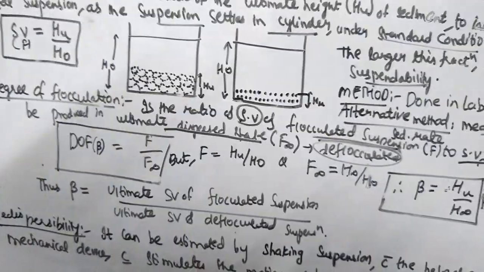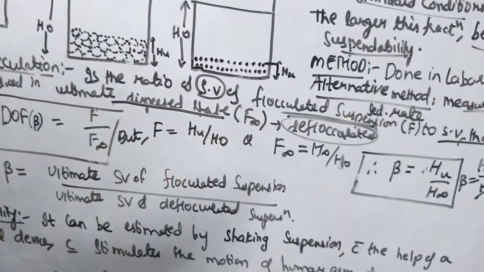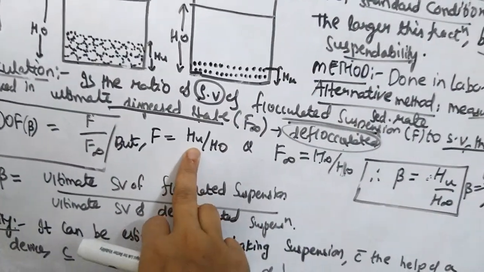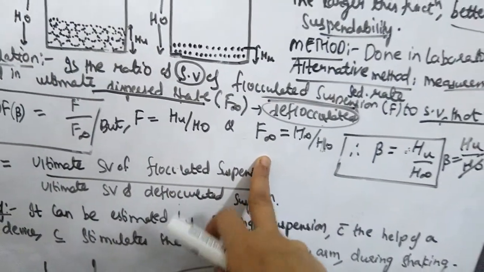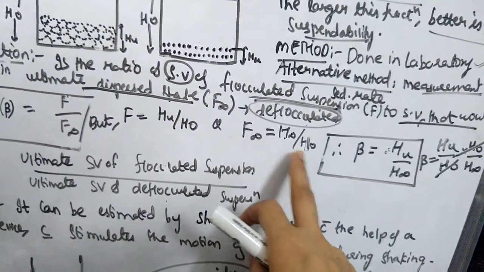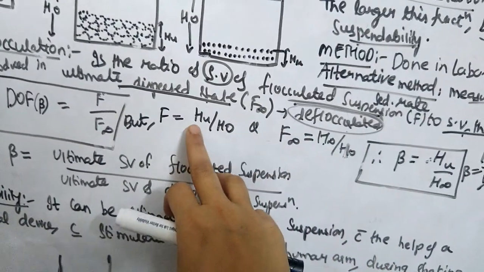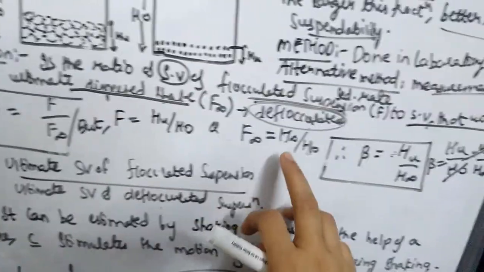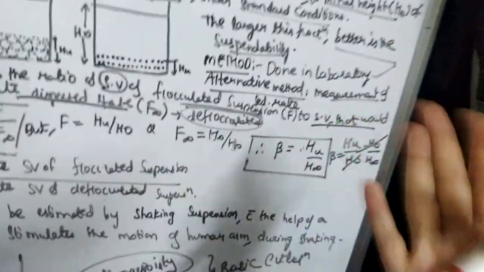We previously discussed that F is equal to HU by H naught, the final height of the sediment to the initial height of the sediment, and F infinity will be H infinity by H naught. That is the ultimate height of the sediment in a deflocculated system. HU is the ultimate height in a flocculated system, and H infinity is the ultimate height in a deflocculated system, to the initial height of the suspension.